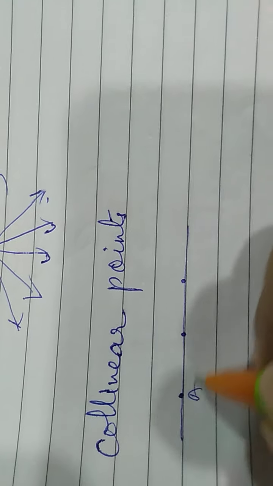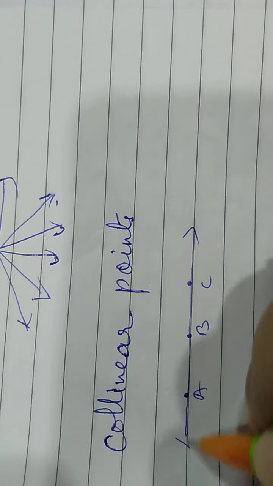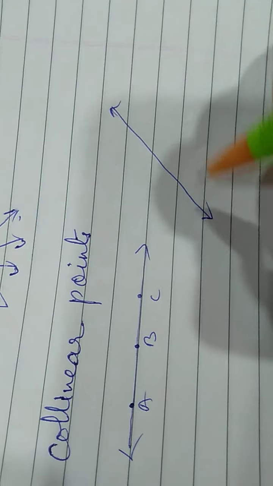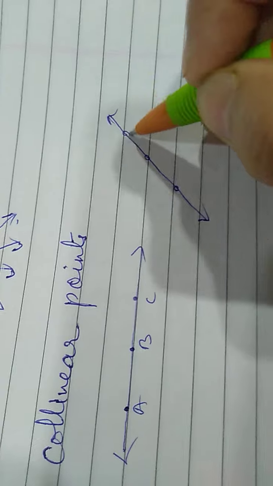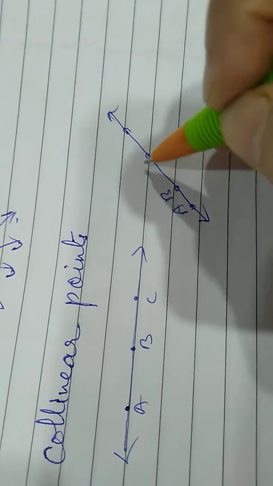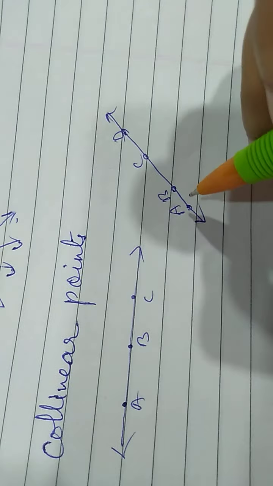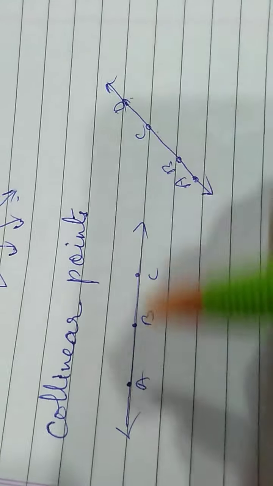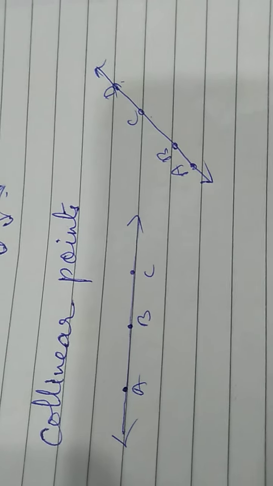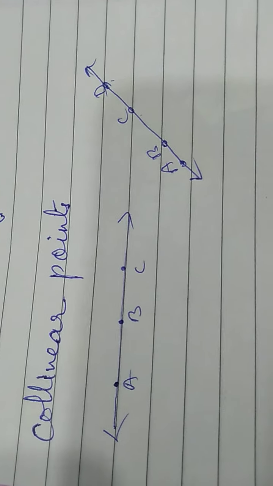These 3 points A, B and C lie on the same line, whether the line is straight or slanting, whatever it is. If the points lie on the same line, they are said to be collinear points. Here A, B, C, D are collinear points. Here A, B, C are collinear points. So the collinear points are the points which lie on the same line.